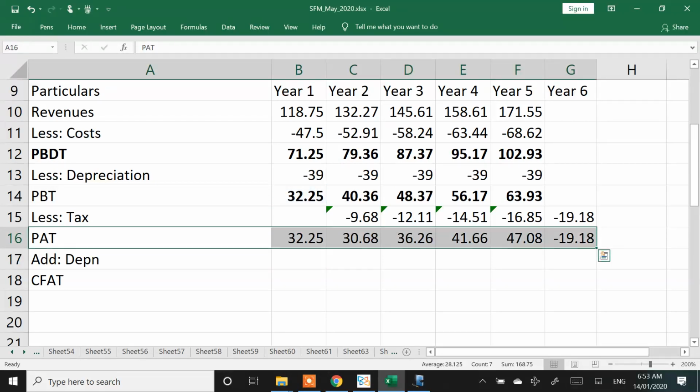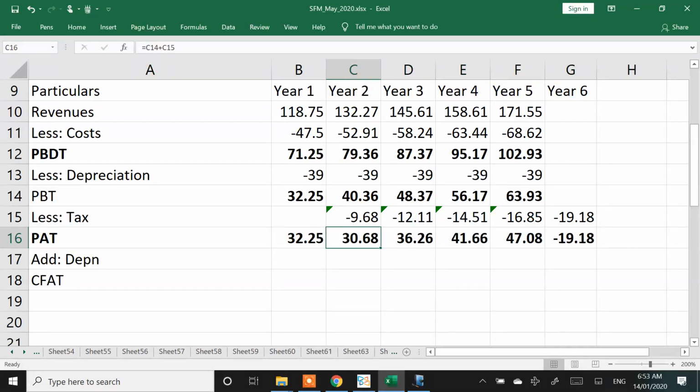One year it will be a negative number. I cannot technically call this PAT. In my books of account this may not be the PAT, but this is the PAT from a cash flow analysis point of view.